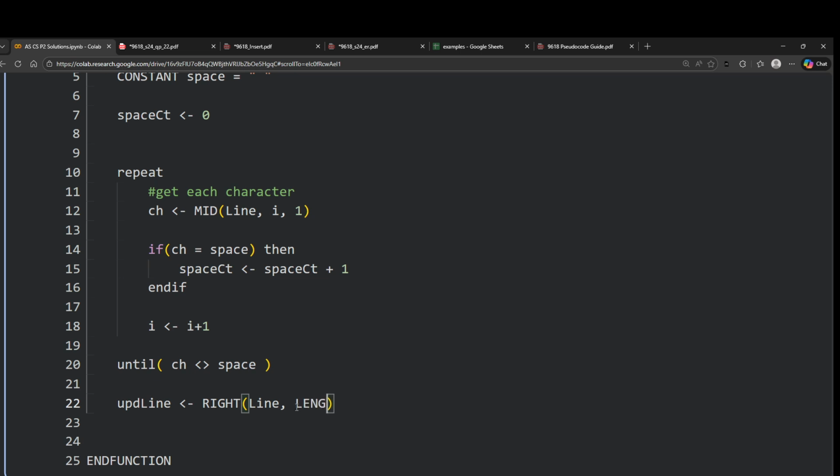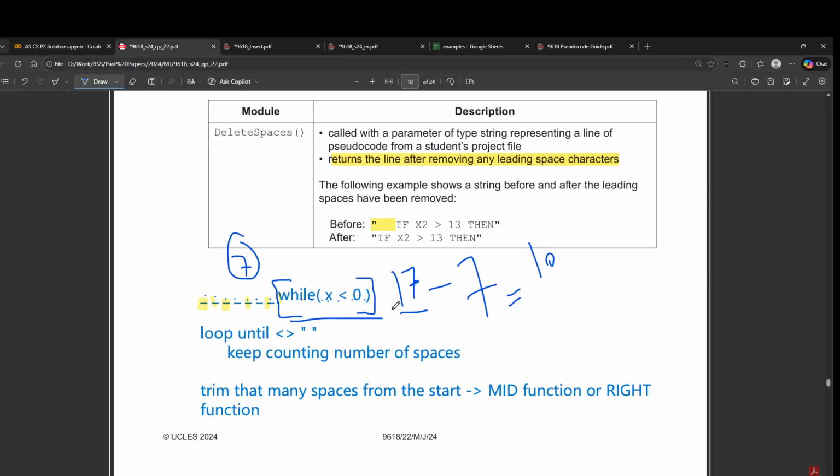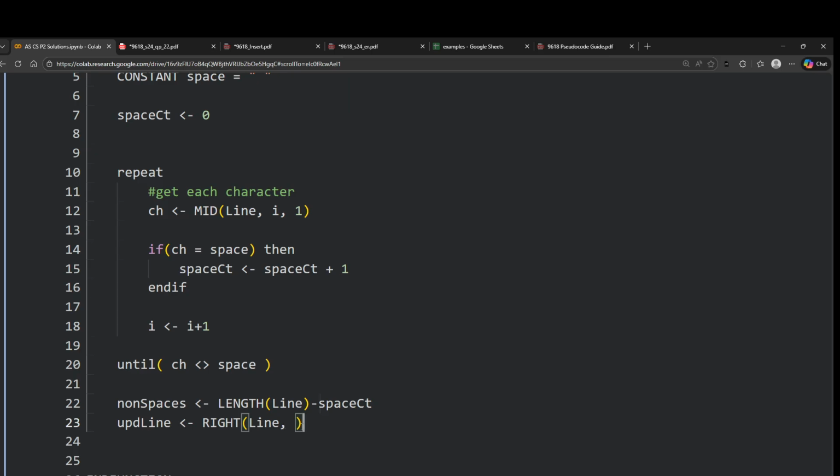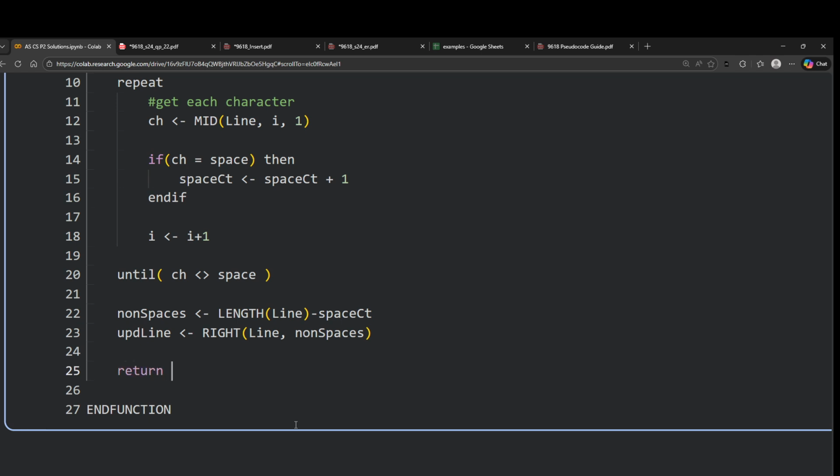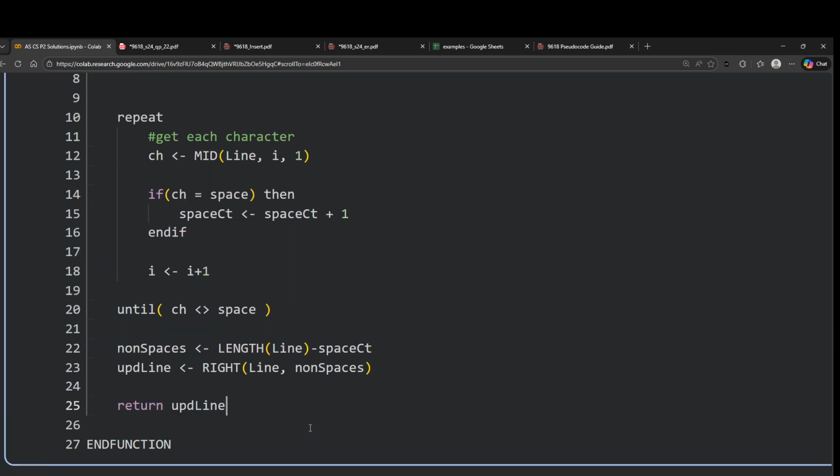I'll simply do length of line minus the space count, or we can do it separately and assign it into a new variable. We can say non-spaces. So it would be the total length of the string, which in our case is 17, and then the space count, which in our case is 7. So 17 minus 7 is 10. This gives us the exact number of characters after the spaces start. So I'll just write non-space, and we have to return this. I'll just return updated line, and that's it.